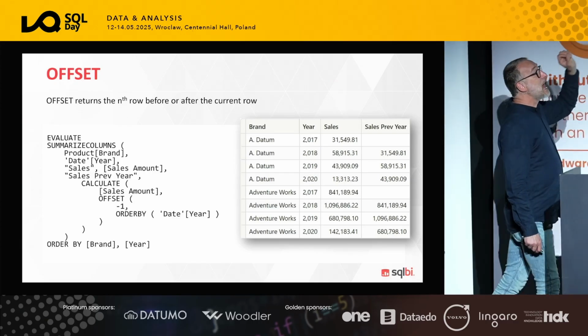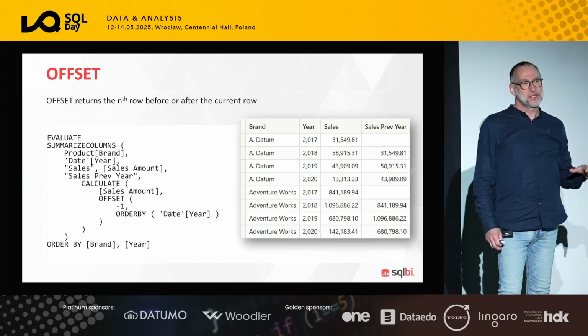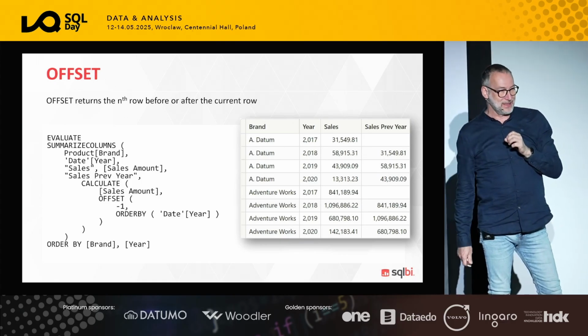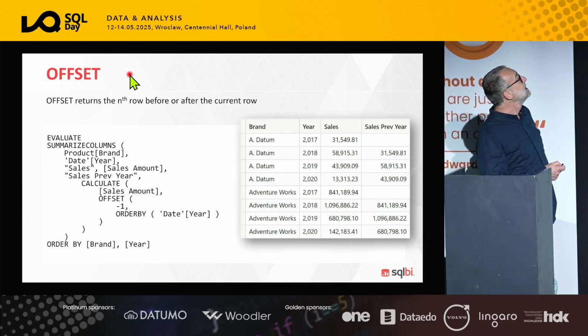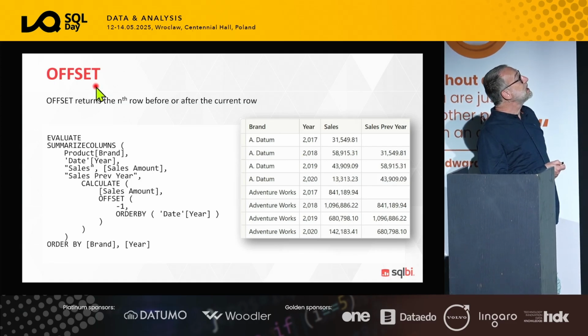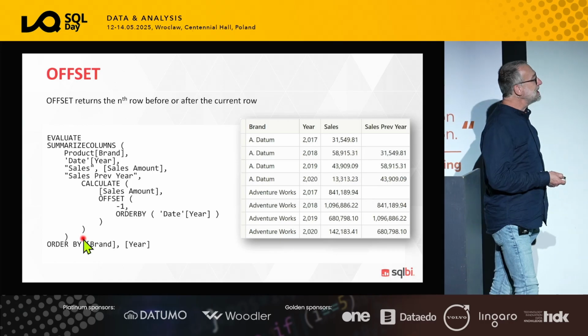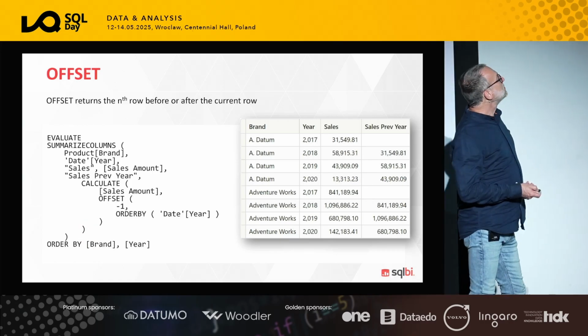Index returns absolute values. So the idea of index is that it returns the first, the second, the third element. And they are quite simple to understand. Offset does not return an absolute index, it returns a relative index. And this requires understanding a bit more how the engine is going to produce results.